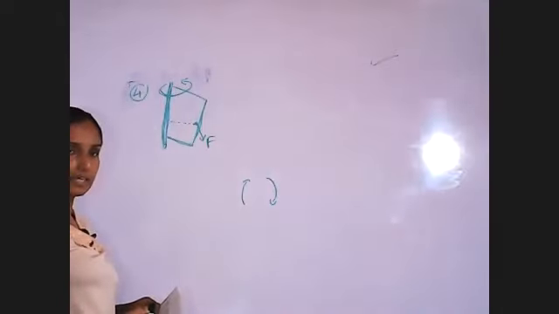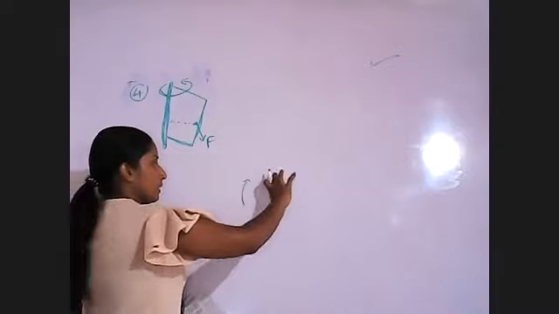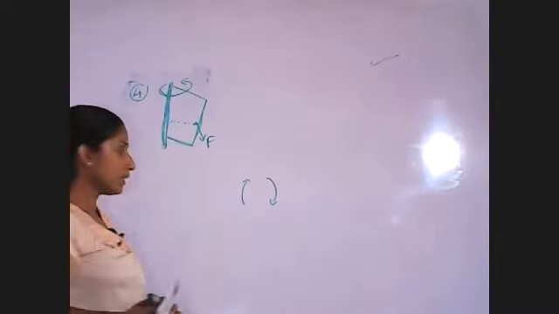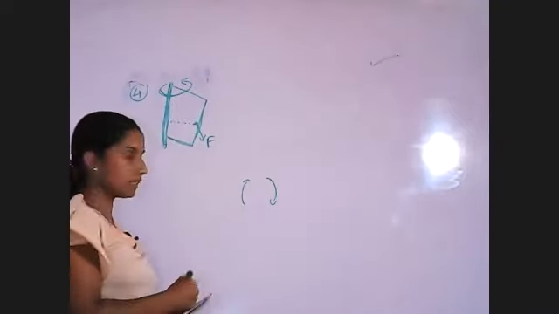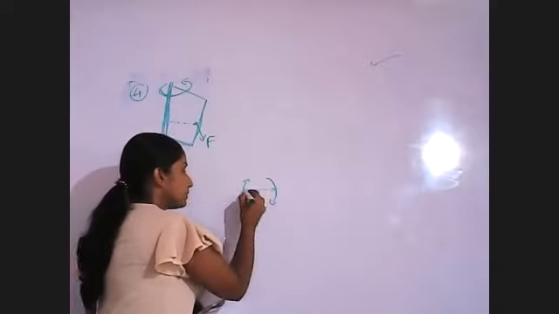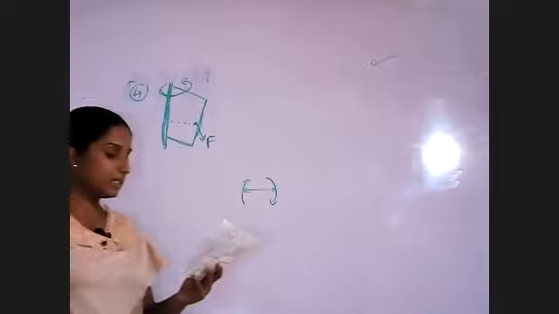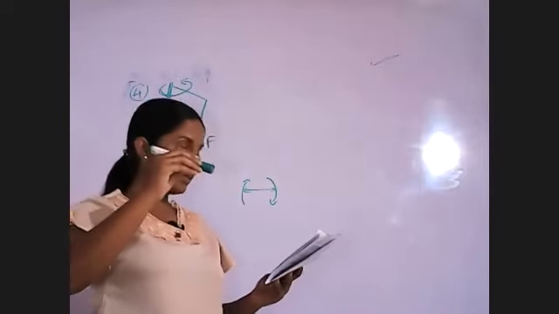So here there are two forces, a couple of forces. The two forces are equal in magnitude and opposite in direction, and there's a distance between the two forces. So the answer is the second one, using the screwdriver.